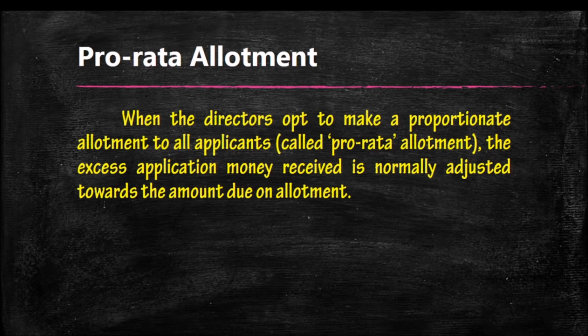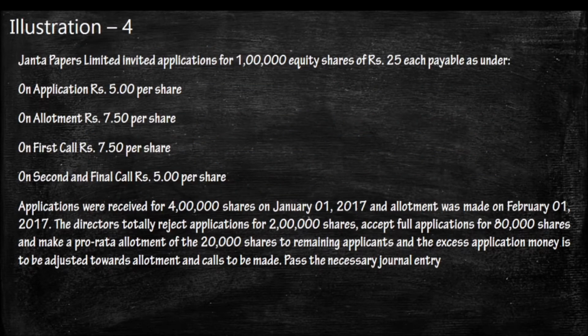The excess application money received is normally adjusted towards the amount due on allotment, and only the remaining is collected from the applicants. It will be clear by solving some problems. So remember what pro rata allotment is.